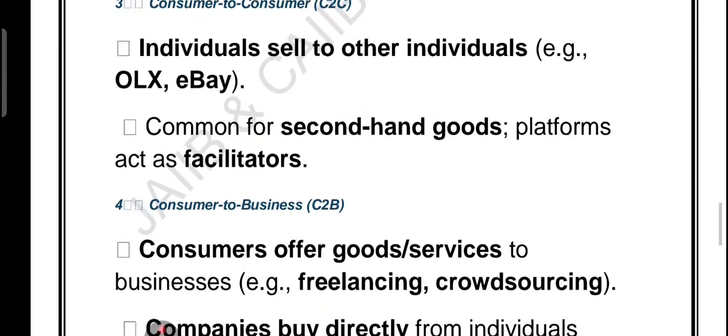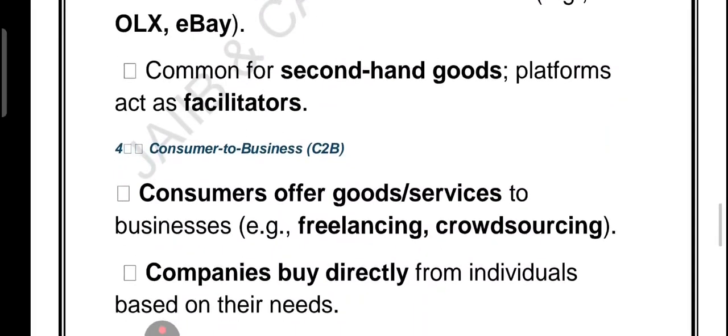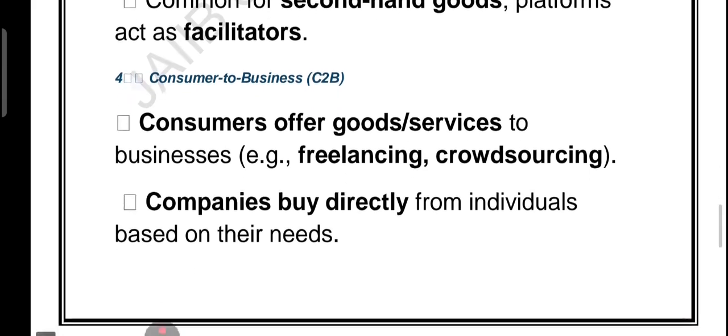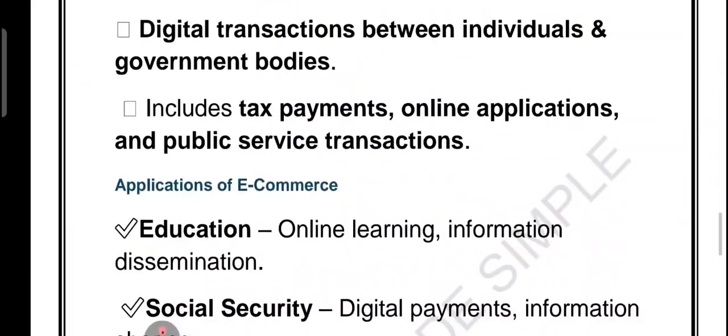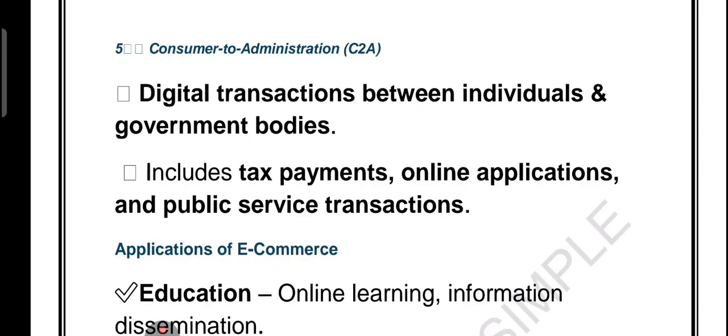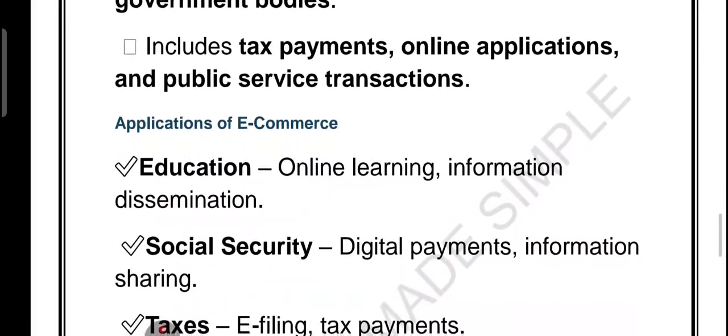And then we have C2B, that is called consumer to business. So here the role flips. Instead of business selling to customer, an individual provides products and services to the business, right? And finally C2A. What is C2A? C2A is called consumer to administration. So this is where individuals interact digitally with the government. For example, paying tax or applying online for documents. So B2B, business to business. B2C, business to customer. C2C, consumer to consumer. Then C2B, consumer to business. And finally C2A, consumer to administration.